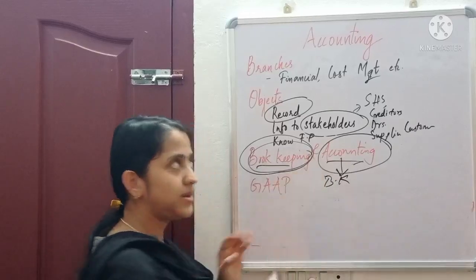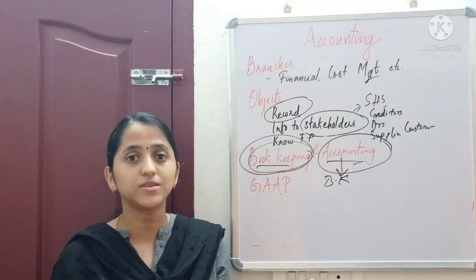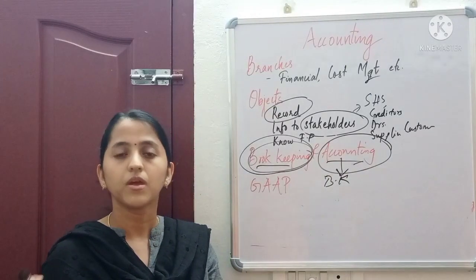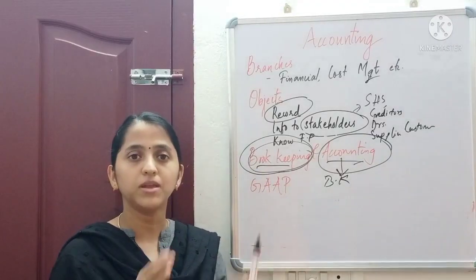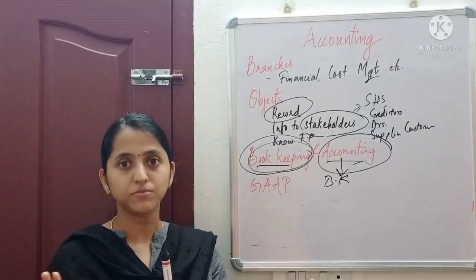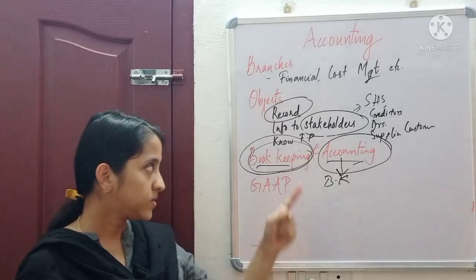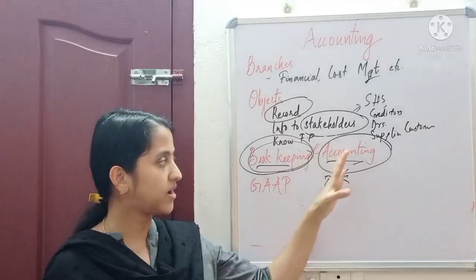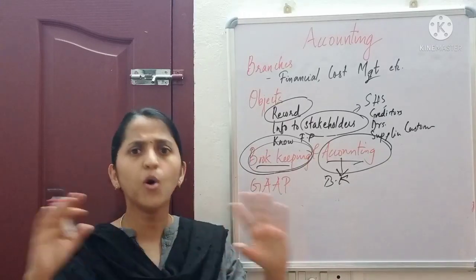Bookkeeping, as the name suggests, means recording of transactions in different books or in different records. Bookkeeping means keeping proper records for each transaction or event. So bookkeeping is just a part of accounting, and accounting is a much wider term which covers more.